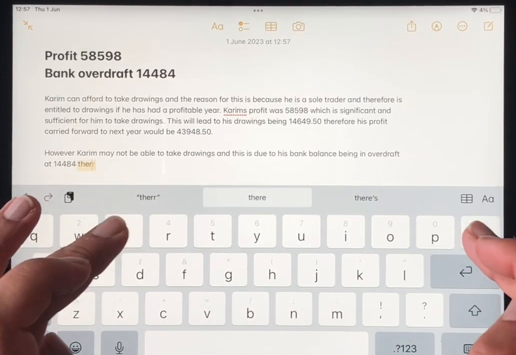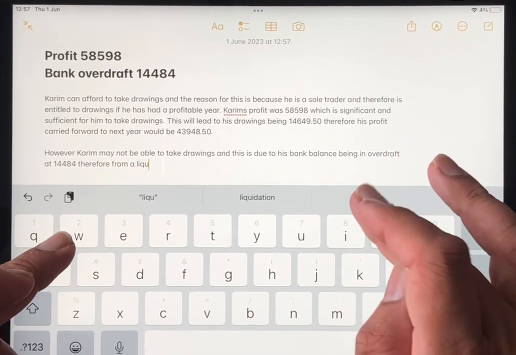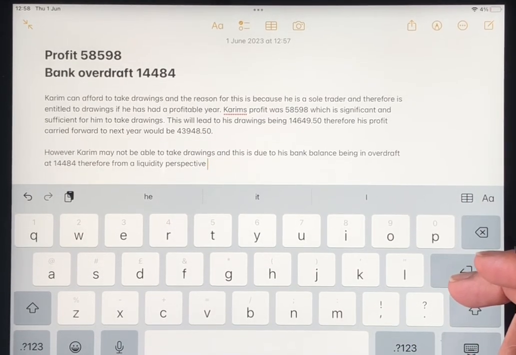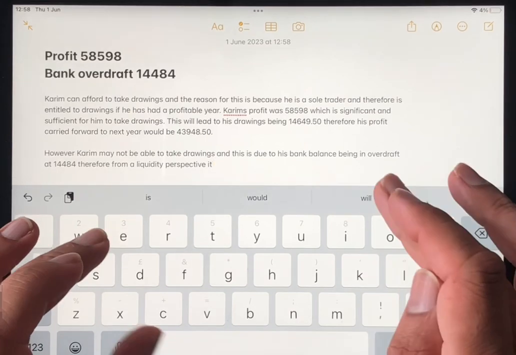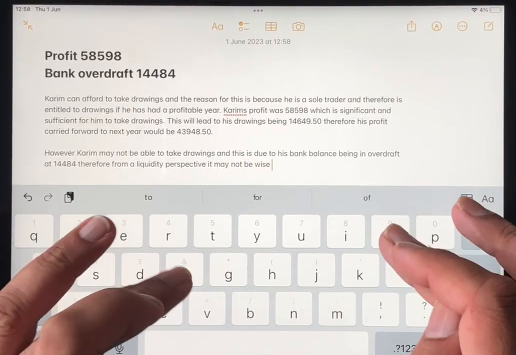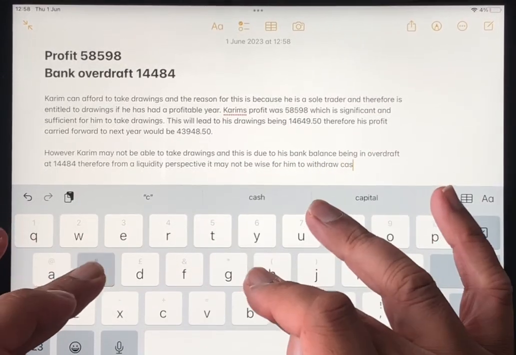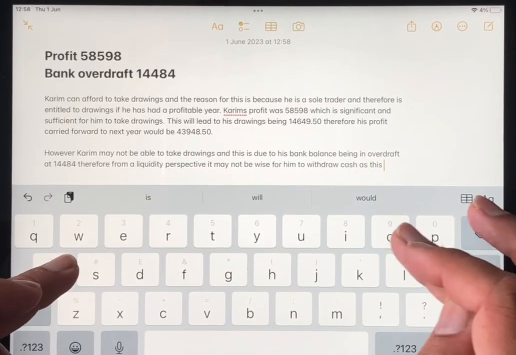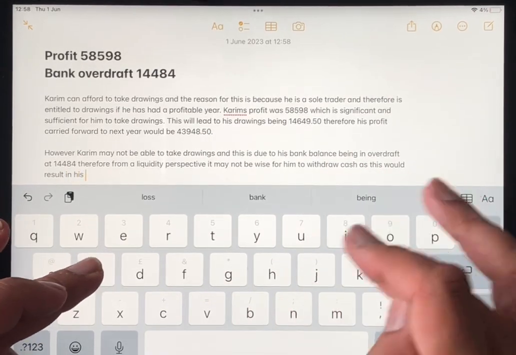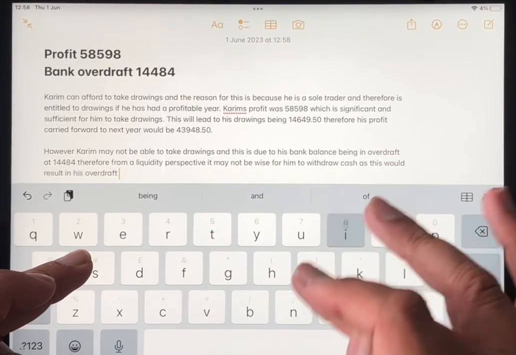Therefore, from a liquidity perspective, it may not be wise for him to withdraw cash, as this would result in his overdraft increasing.